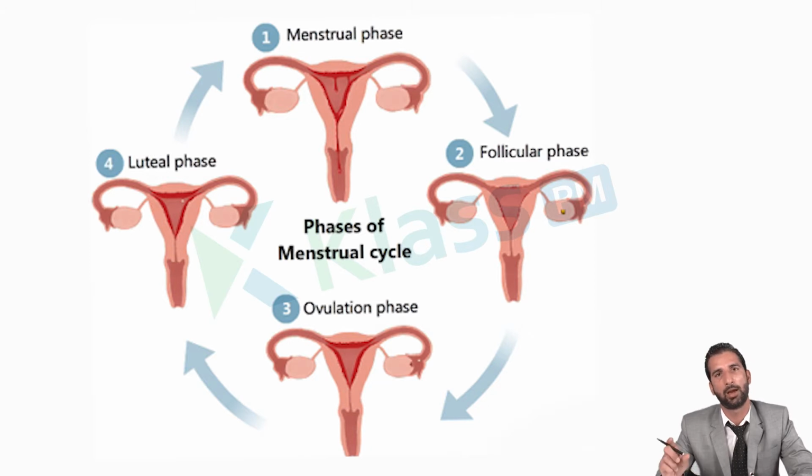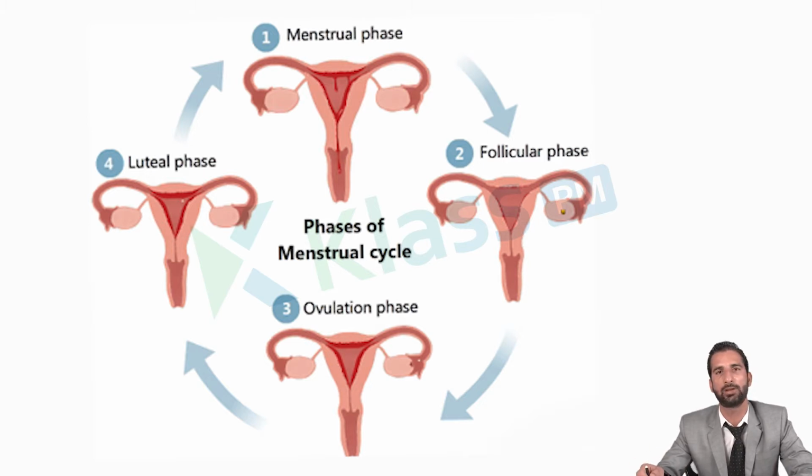On the 15th day, the secondary oocyte or ovum present inside the Graafian follicle is released from that follicle. The process is called ovulation. Ovulation means release of the ovum, and this happens due to the presence of LH, luteinizing hormone. This hormone comes from the anterior pituitary.